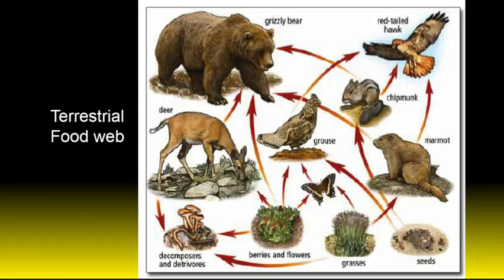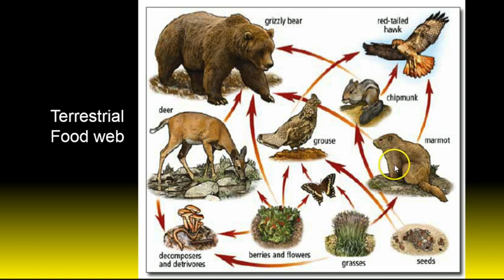All right, and then this is a terrestrial food web, and you can see that it's not single chains. The food chain is not a helpful thing. A food web is made up of lots of chains. So here's a chain, here's a chain, here's the chain to decomposers, here's a chain, right? Here's another plant. So you've got really 2 plants here, and then you've got seeds that come from some other plant. But anyway, you can also see, here's the other point, the bear is actually an omnivore because it eats plants and it eats animals.